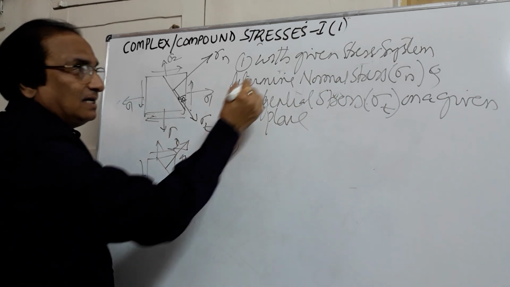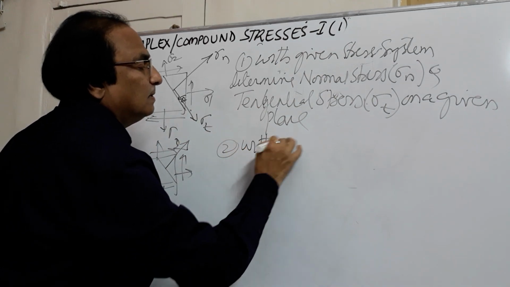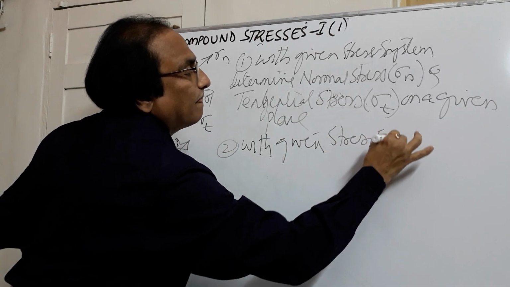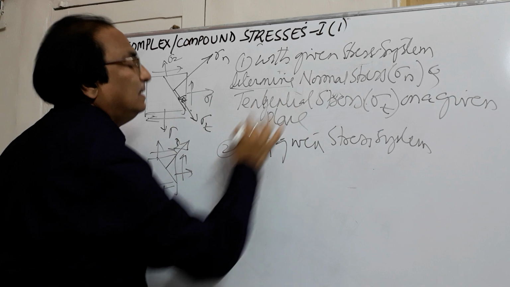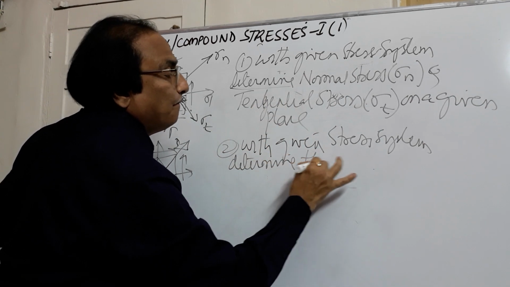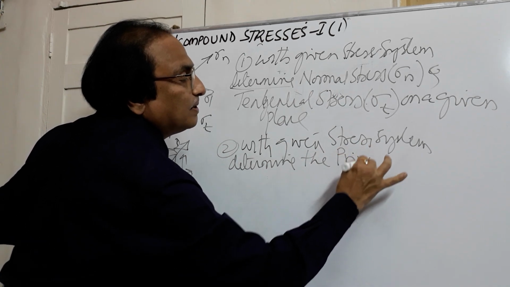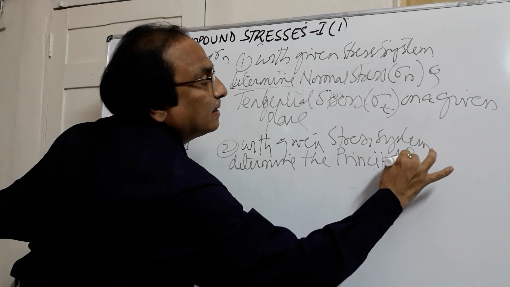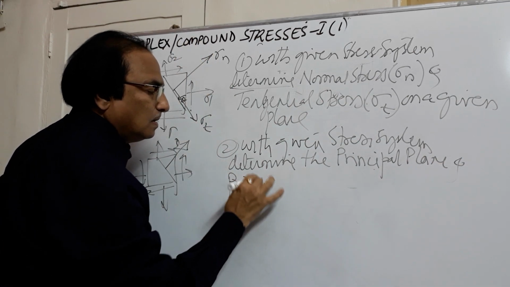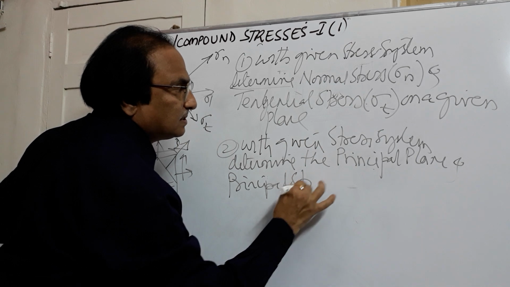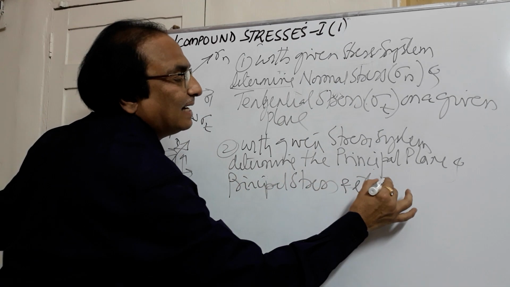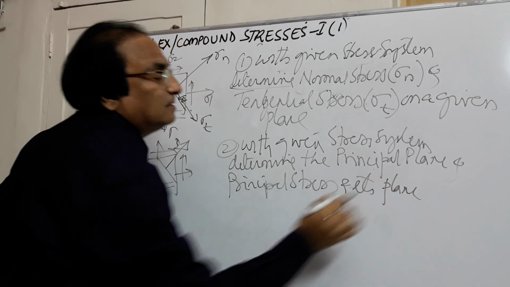So second category is, with given stress system, determine the principal plane, principal stresses, and the planes where they are acting. So these are the two categories of problem.